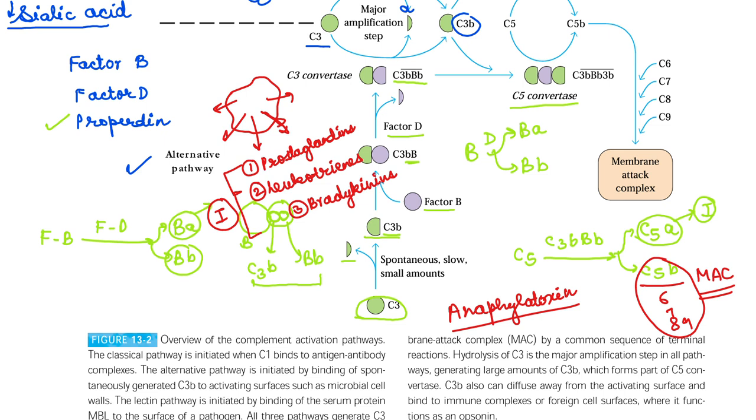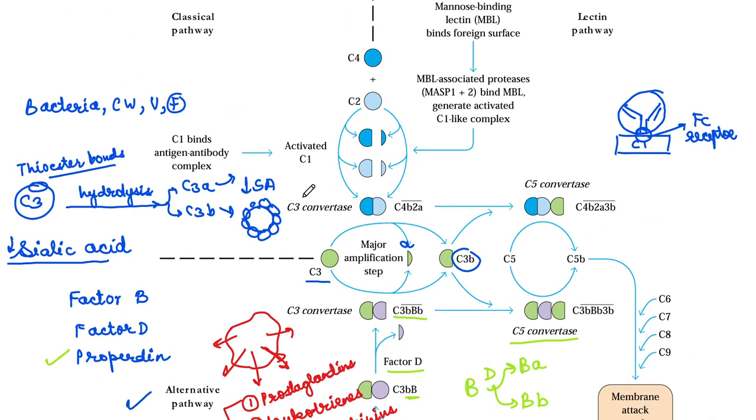So this is the alternative pathway of the complement system. Now, in the next video, we will talk about the third important pathway of the complement system, that is the mannose-lectin binding pathway.